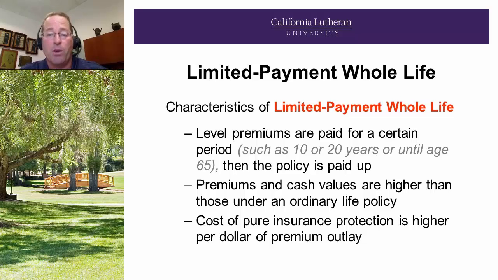Now the limited pay whole life, level premiums are paid for a certain period, 10, 15, 20 years. Then the policy is paid up. Paid up meaning the future dividends off that policy will be sufficient to cover the cost of insurance in the future. The premiums and cash values are higher than those for ordinary life, and the cost of pure insurance protection is higher per dollar of premium outlay.